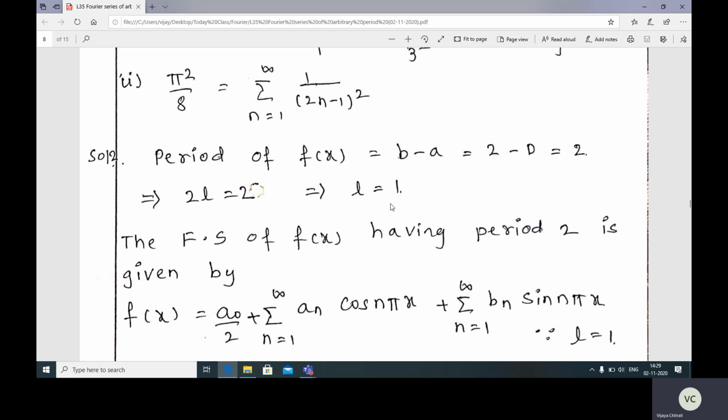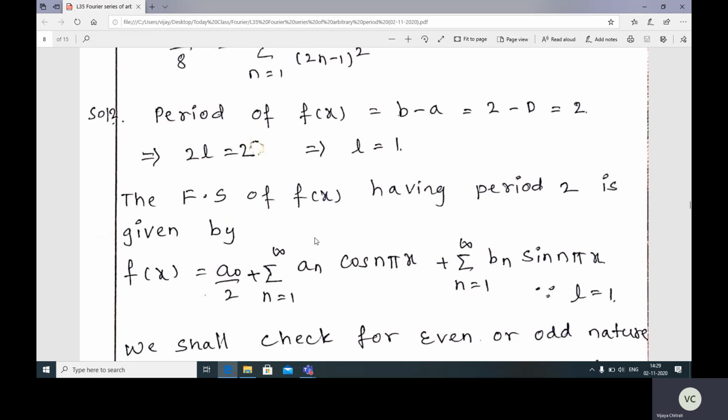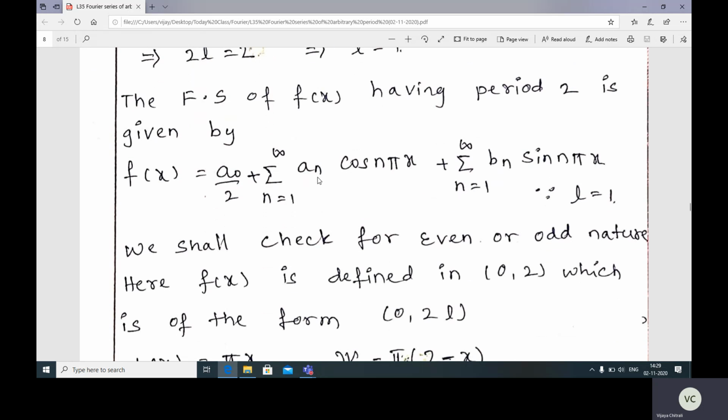Now the Fourier series of f(x) having period 2 is given by f of x is equal to a naught by 2 plus summation n is equal to 1 to infinity an cos n pi x plus summation n is equal to 1 to infinity bn sin n pi x, because l is equal to 1. We shall check for even and odd nature, whether we'll get an even function or an odd function, or we may get neither even nor odd function also.